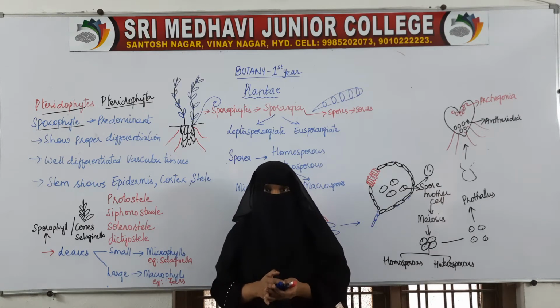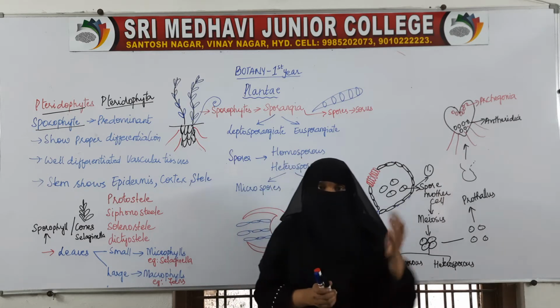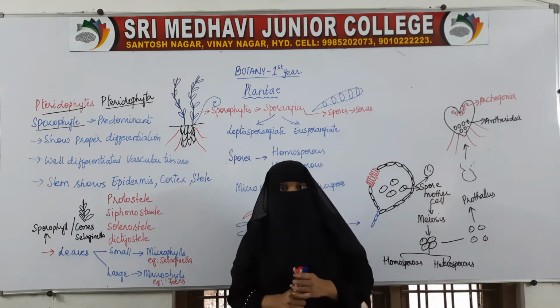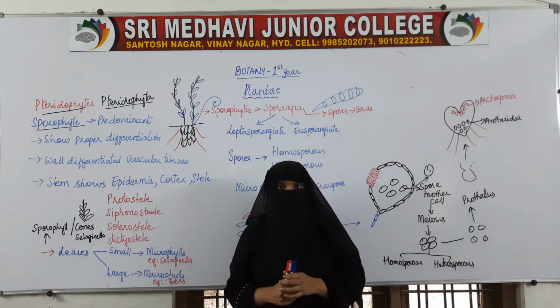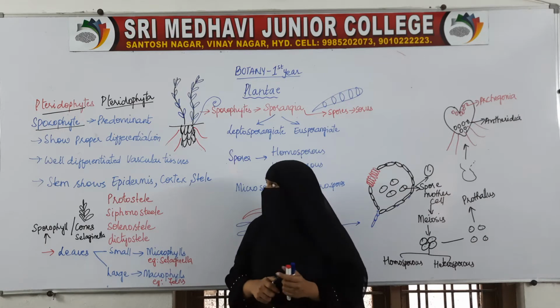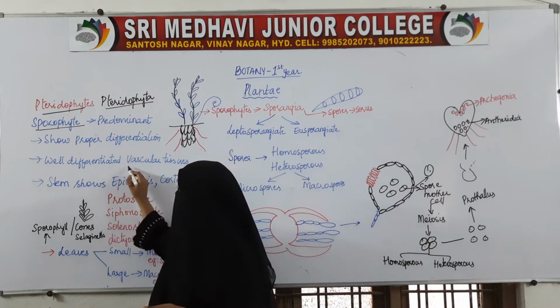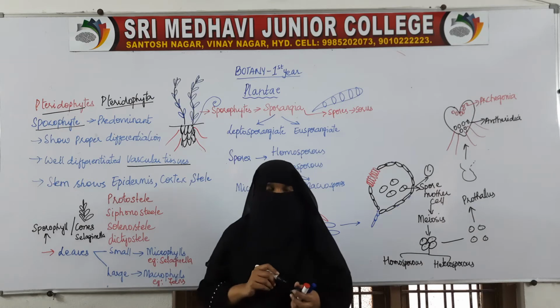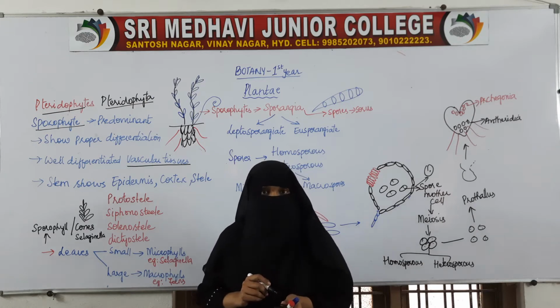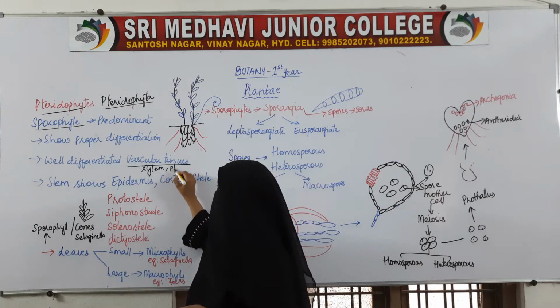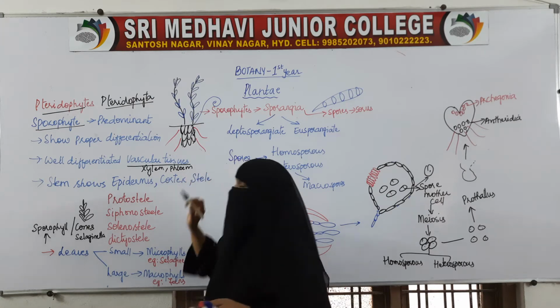In Thallophyta and Bryophyta, the vascular system was absent. Here they show well-formed vascular tissues, that is, xylem and phloem are present.